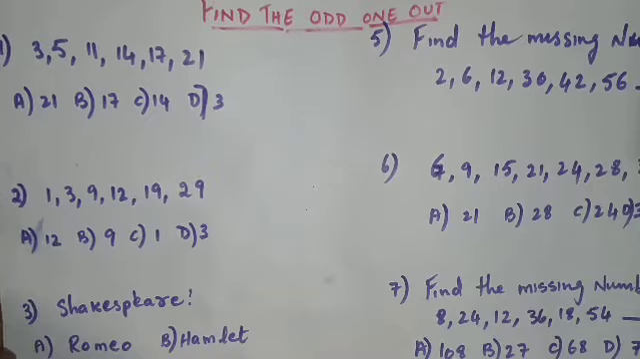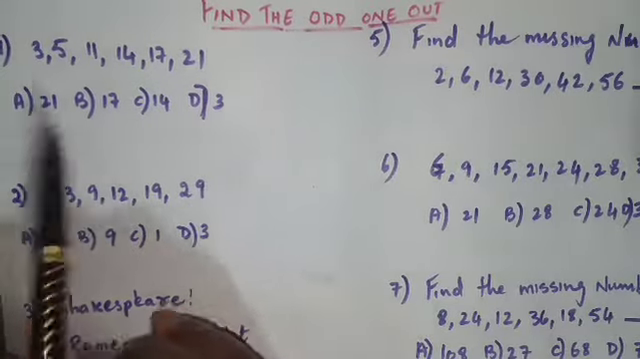Next topic is one of the topics from reasoning: find the odd one out. First, let us start with the first question.